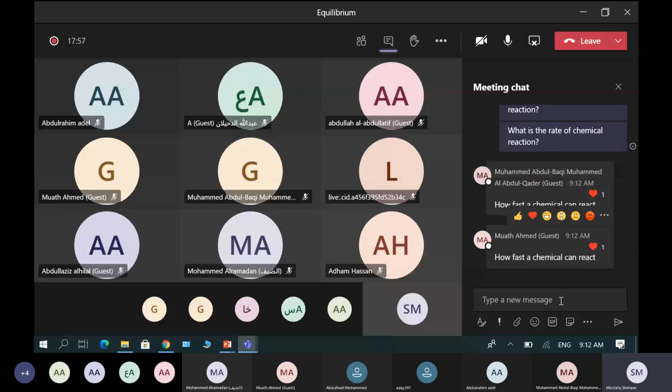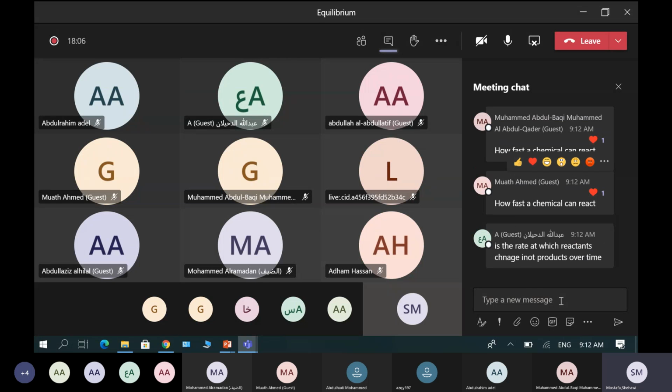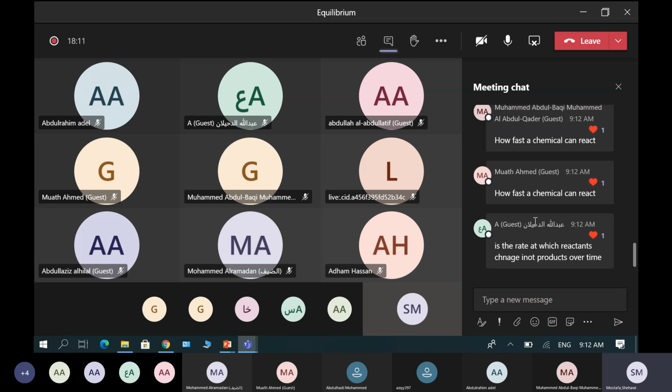It started with the rate at which, because when we talk about describing a chemical reaction, it's not only how fast. The rate at which reactants change into products over time. Bravo, Abdullah Dehlan. Great. That's the answer I wanted.